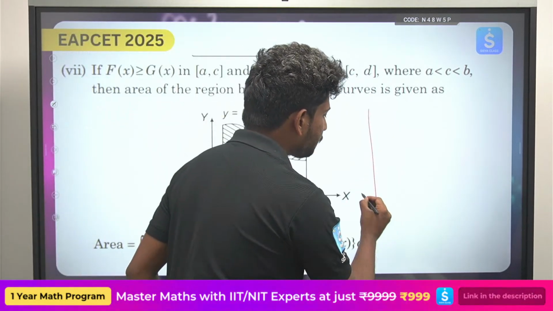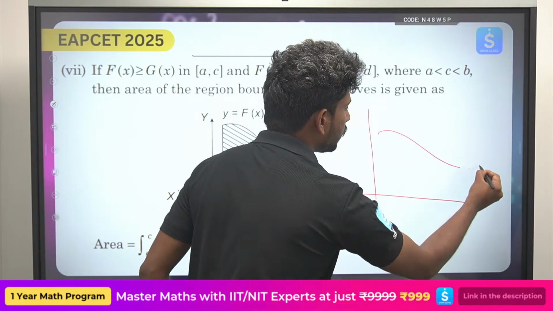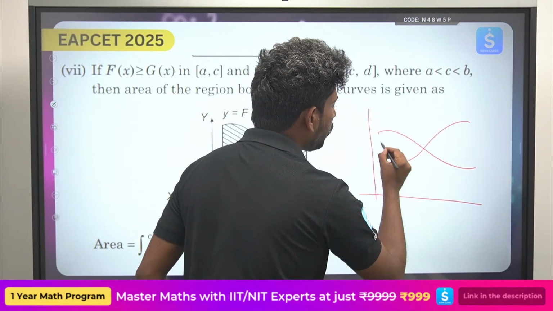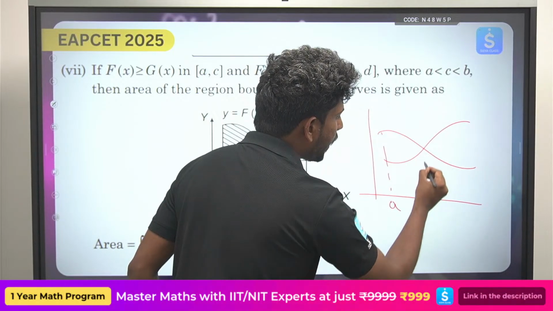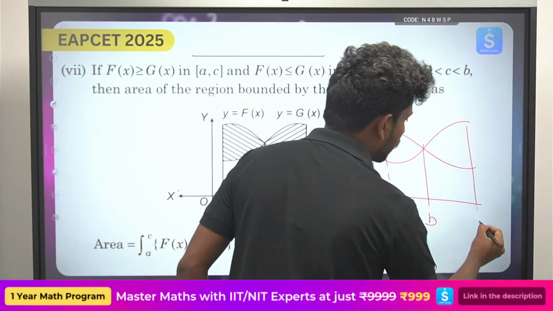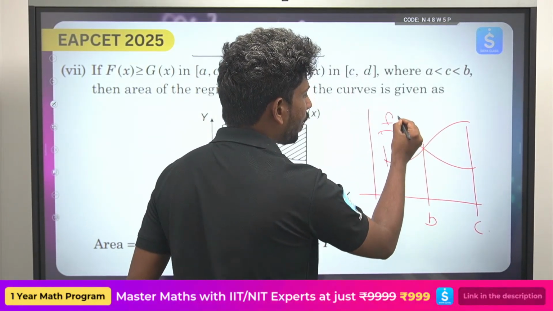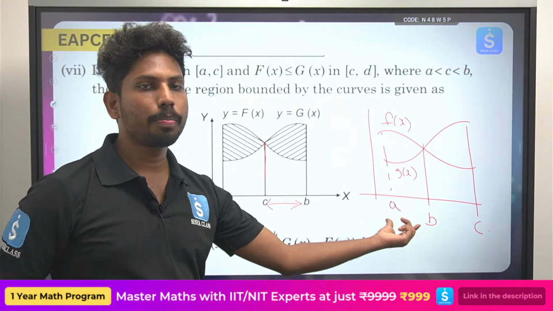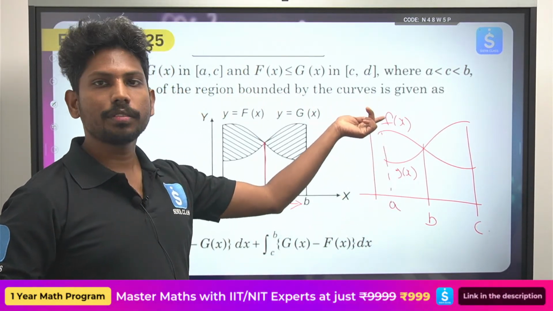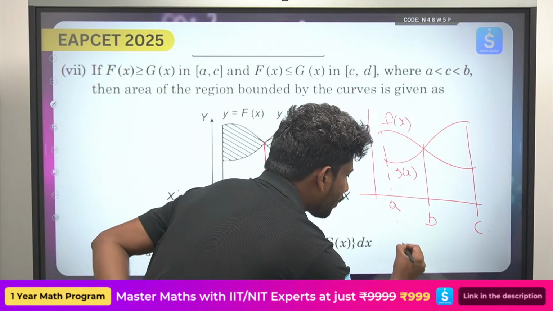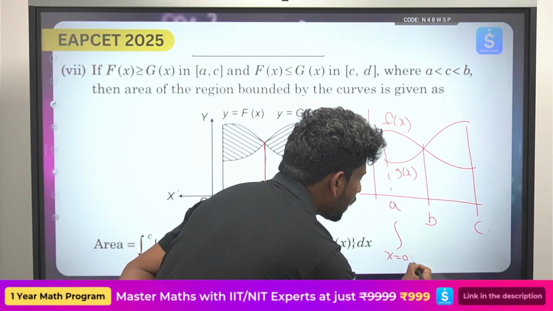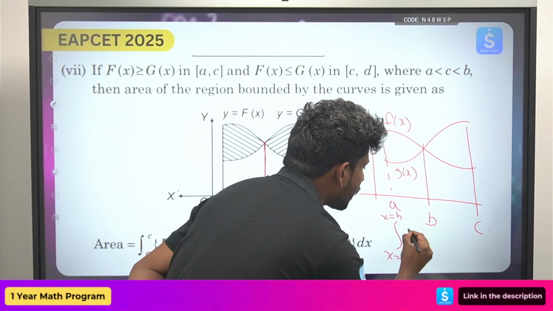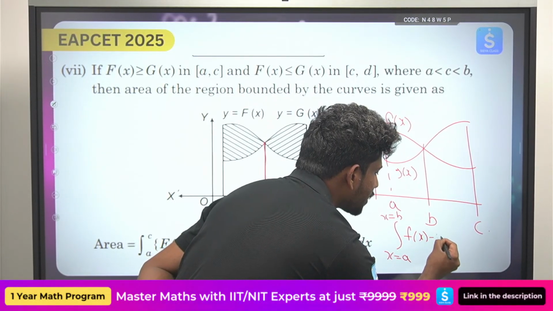Okay, so చూడండి ఇక్కడ, if you take a curve here, ఇప్పుడు నేను ఒక 3 points తీసుకుంటున్నా, a b c. Okay, so this is my f of x and this is my g of x. ఇప్పుడు చూడండి a to b మధ్యలో what is the upper curve that we have? f of x. So from x equals to a to x equals to b, the upper curve is f of x minus g of x.